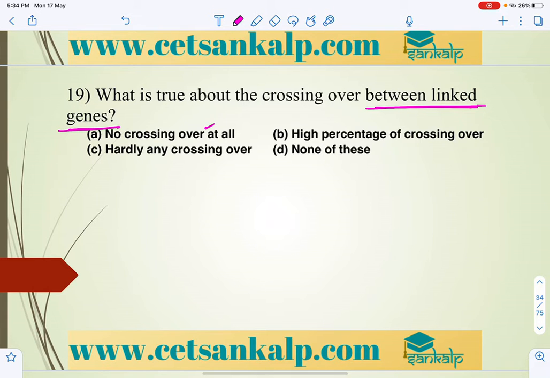No crossing over at all, we can't say that, there will be very little. High percentage of crossing over is wrong. None of these is also wrong. Hardly any crossing over will be there, around 7 to 8% out of 100%. So the answer is C.